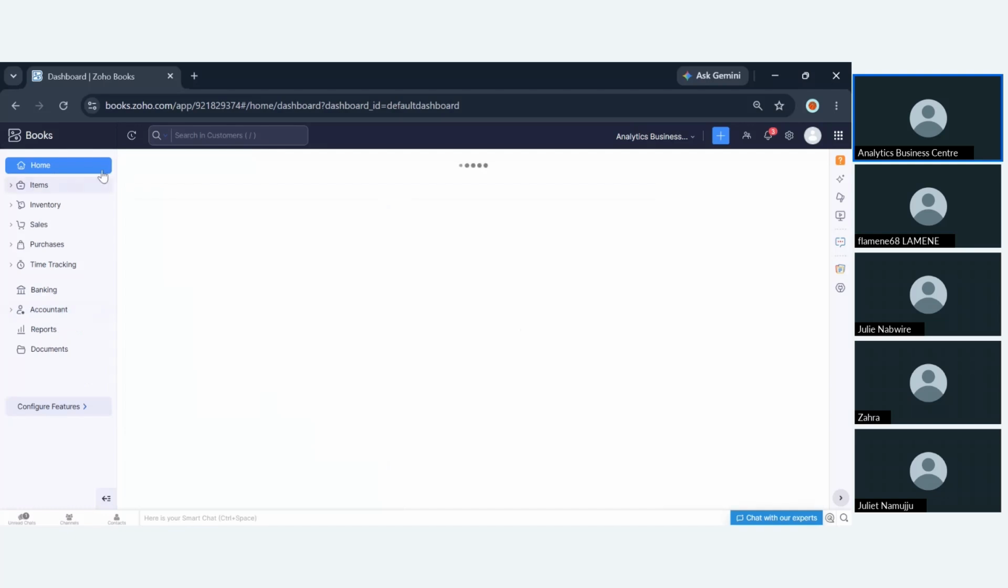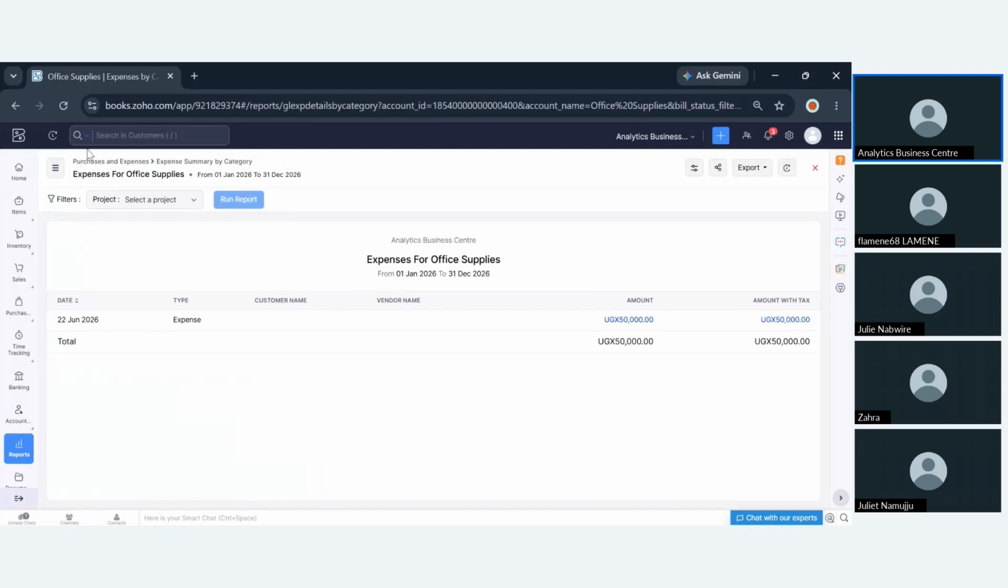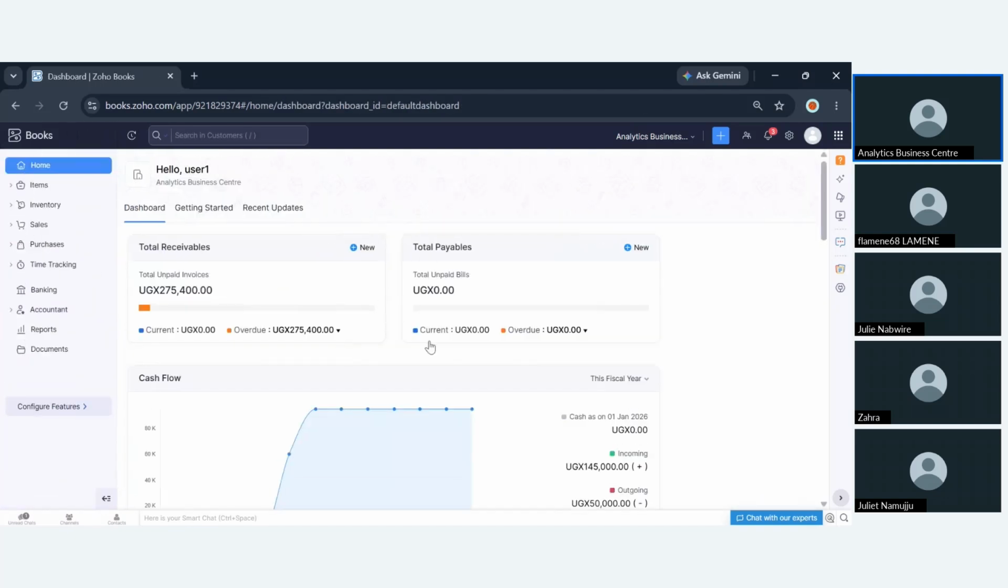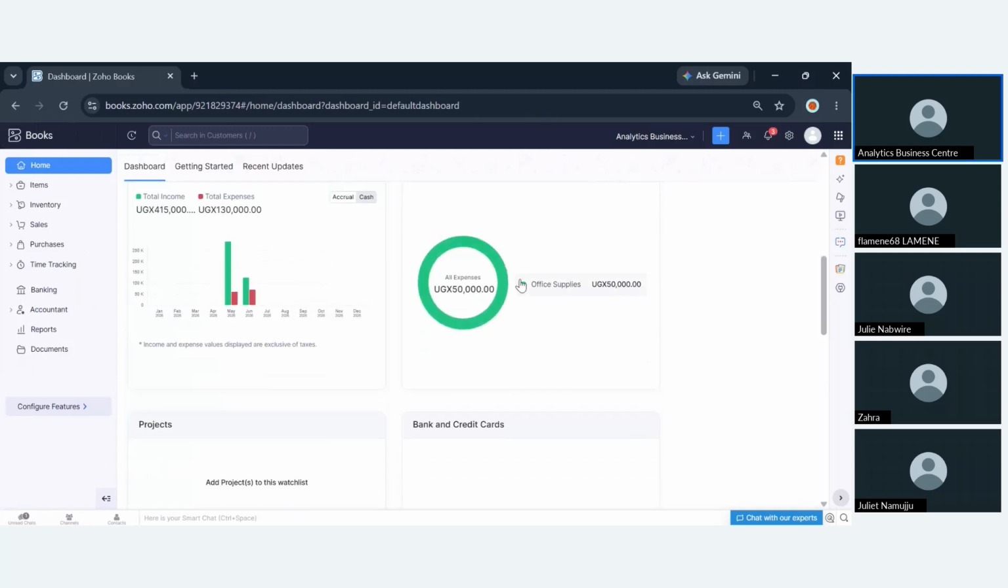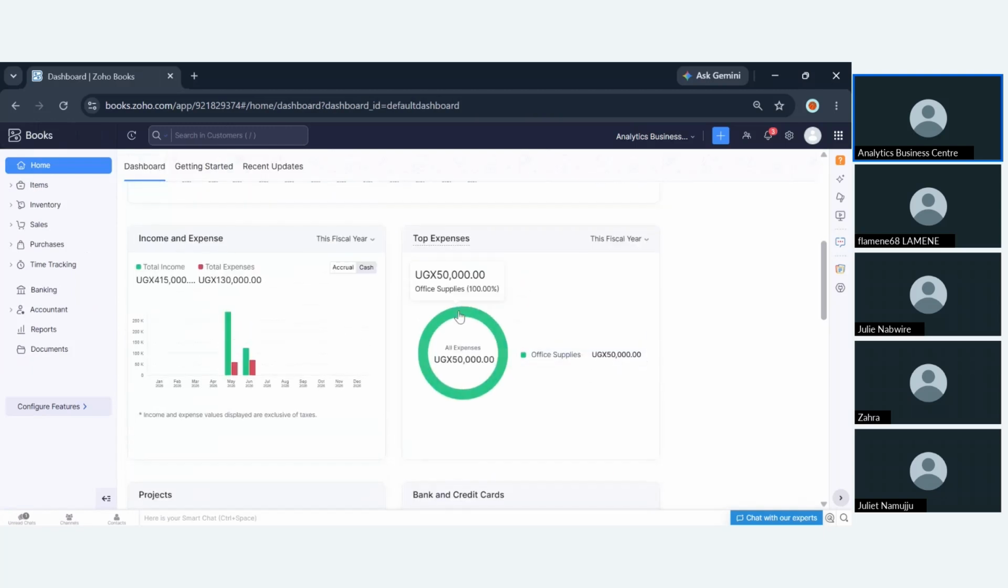So you'll be able to have that visibility. Sorry about that, let me go back to my dashboard. You'll be able to have that visibility that this is the expense that has taken the most money from my business, and it will guide you on how you're going to run for all those other expenses, maybe in the next financial period or financial year, something like that.